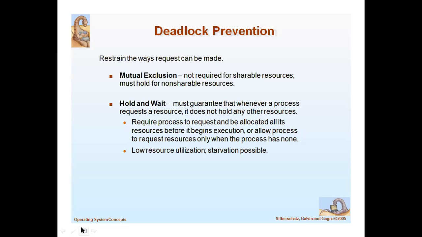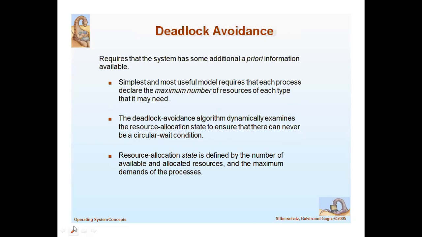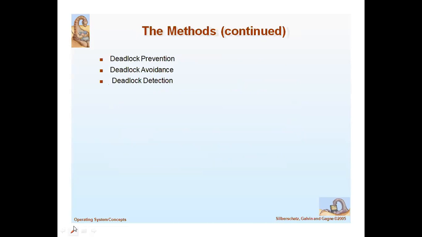Next, hold and wait, no preemption, and circular wait. This is the concept of deadlock prevention. In deadlock prevention, you have to make the conditions false, or at least any one condition must be false. Then the deadlock situation will not occur in your system.